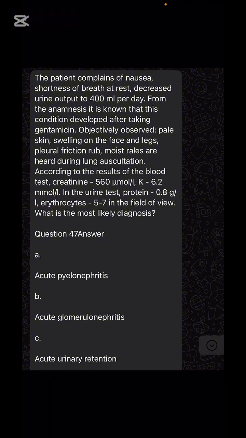Why? Because of decreased urine output. So when there is no formation of urine, what happened? Lost kidney function, which is filtration. So what is the diagnosis? Acute renal failure.